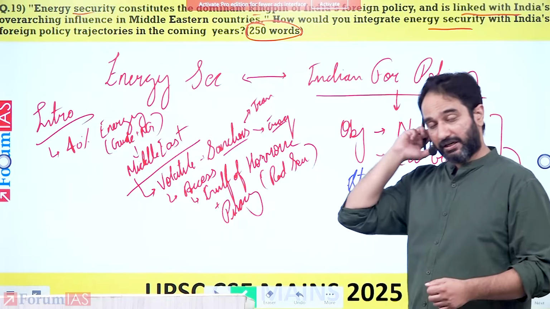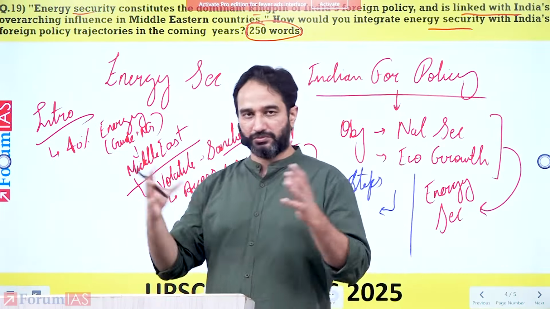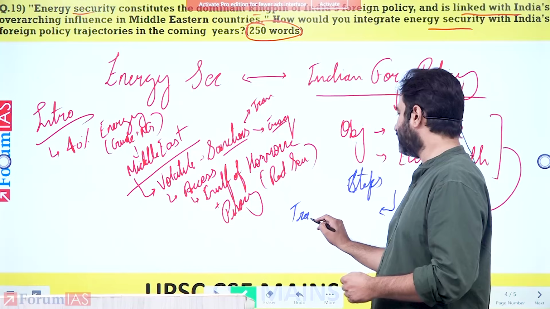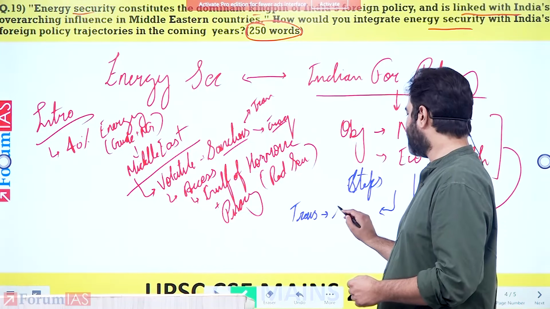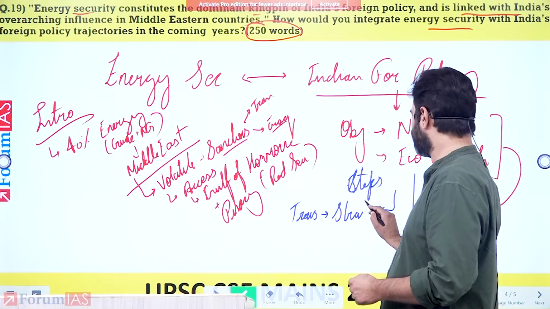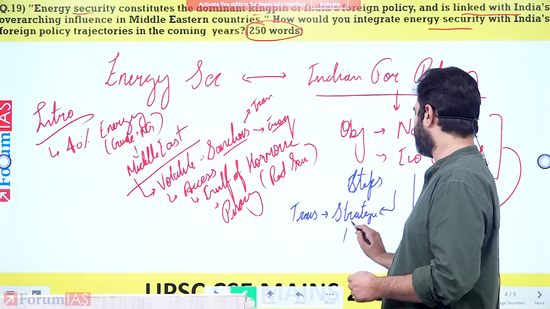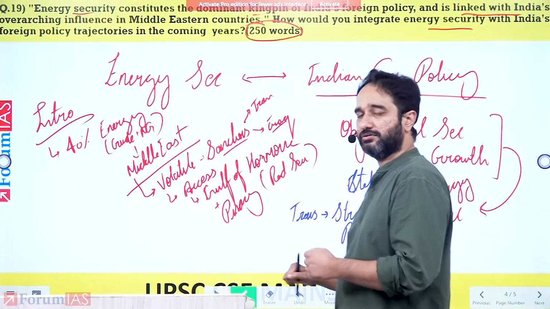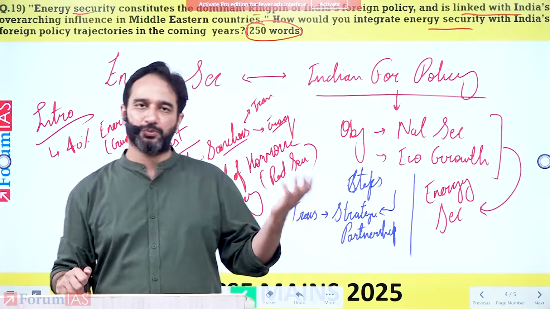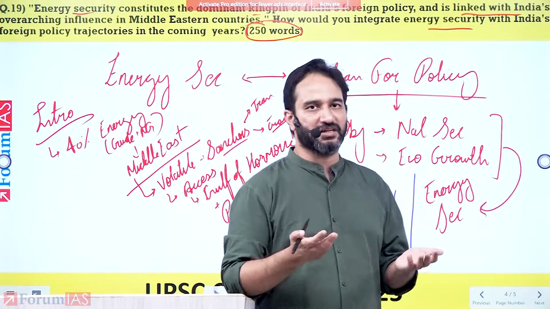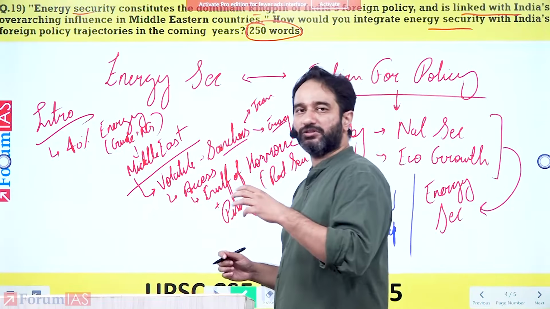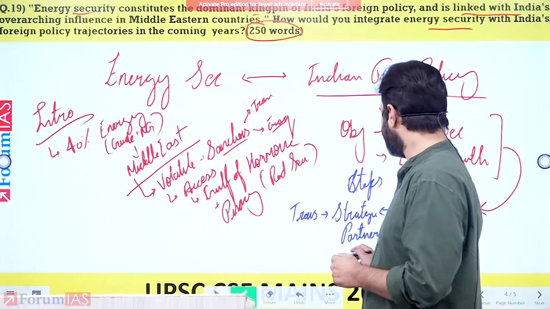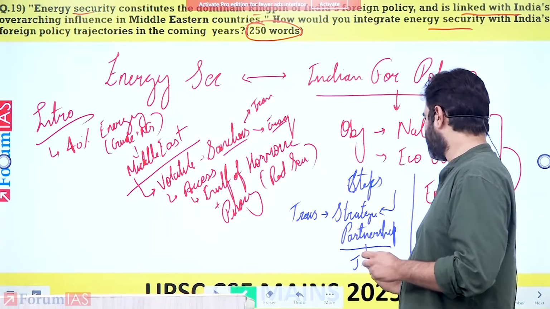So one of the things that India has done, especially in relation to the Gulf countries or the larger Middle East, is we're trying to move up from a transactional relationship to a strategic partnership. What it basically means is that earlier we were importers of oil and gas, and the Middle Eastern countries were exporters of oil and gas. It was a transactional relationship. Now what we're moving towards is a much more strategic partnership. What does strategic partnership mean here? It is joint investment. Okay?